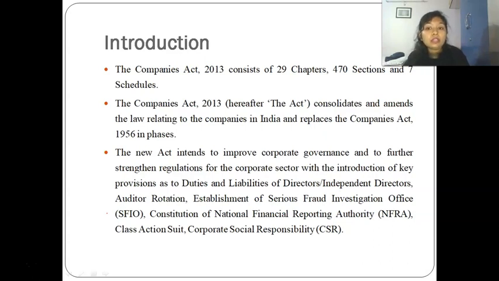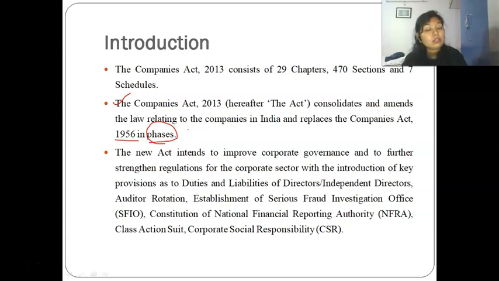The Companies Act 2013 consolidates and amends the law related to companies in India. The previous company law before the Companies Act 2013 was the Companies Act 1956. In phases, this Companies Act 2013 has become applicable, because all the sections did not become applicable at once.